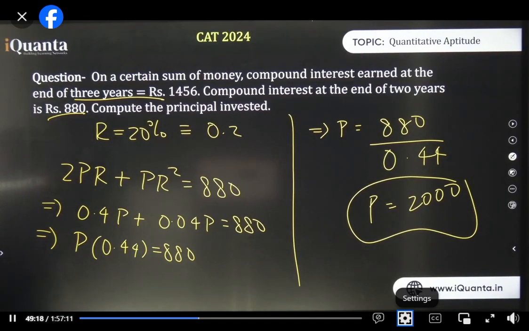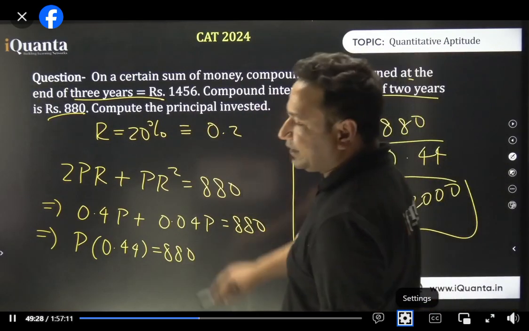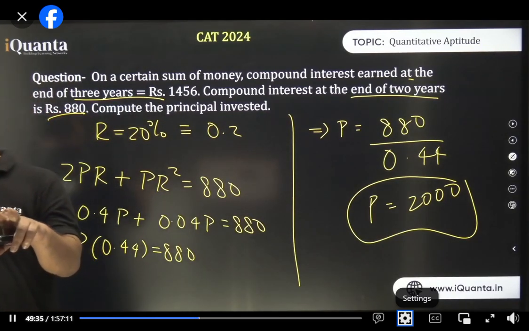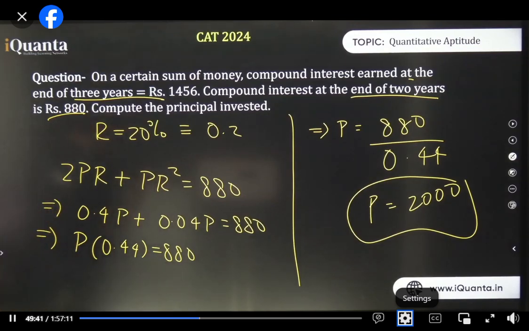Okay, now I'll tell you why multiplying factor cannot be used. Akhil, you all listen to me carefully. See, it says at the end of 2 years, at the end of 3 years. If it said for the second year and for the third year, then only we could have used multiplying factor. Because when we say end of 2 years, it also includes the first year interest, interest on first year interest, all that is included over here. And that is the only reason that we cannot use multiplying factor over here. We have to do it this way only. There's no other way.